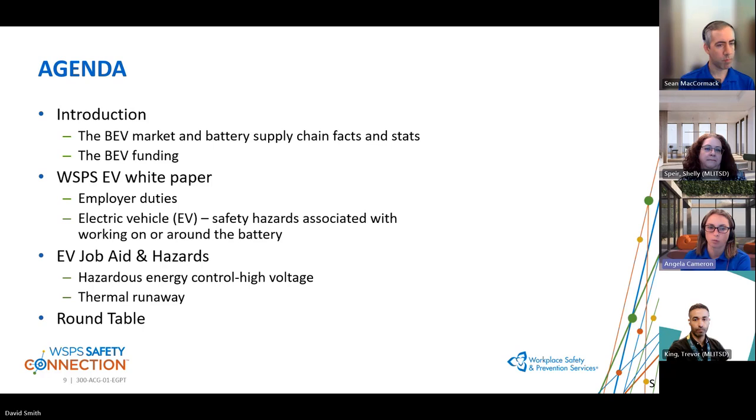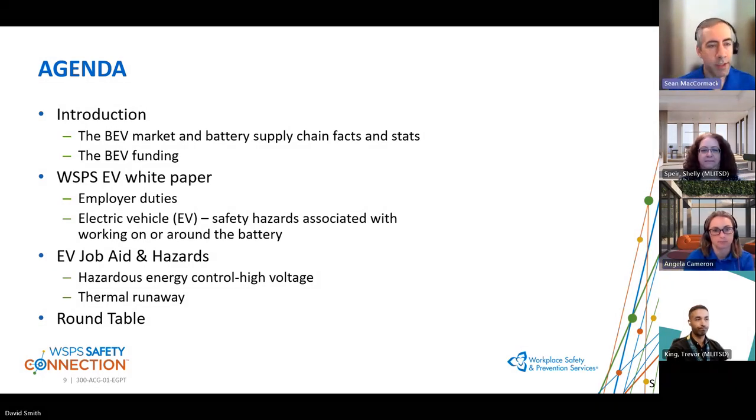Then we'll get into the white paper, and we'll talk about how battery electric vehicles, and the introduction and increase of the demand and supply on the roads, have affected employers' duties and responsibilities. We'll talk about the safety hazards associated with them, and then we'll get into the job aid, which will focus on controls that can be implemented to address the hazards associated with working on and around electric vehicles. And then we will move on to the roundtable. Over to you, Sean. Thank you, Ange.